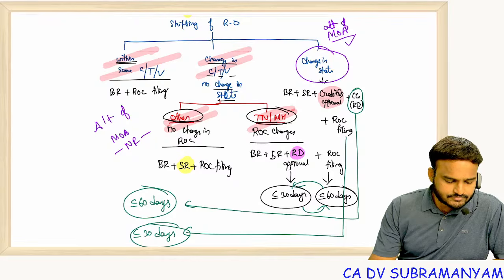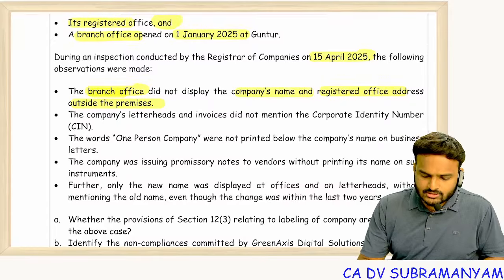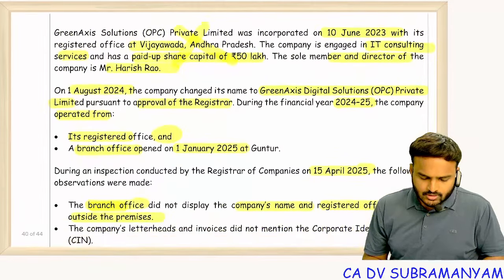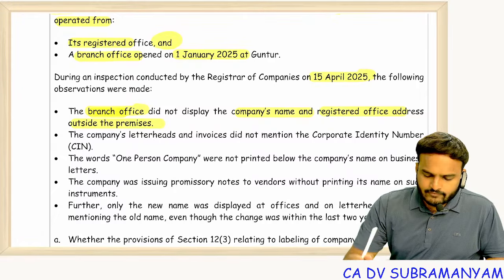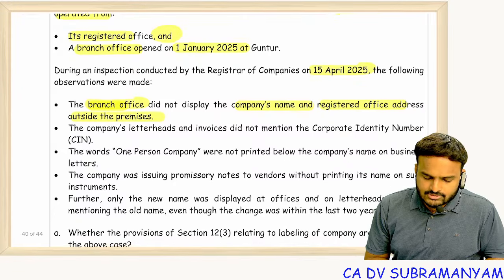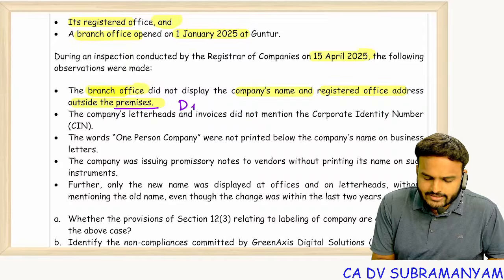Next one, we'll see question 14. During an inspection conducted by the registrar of companies on 15th April 2025, the following observations were made. Branch office did not display company name and registered office address outside the premises. This is definitely a default only.